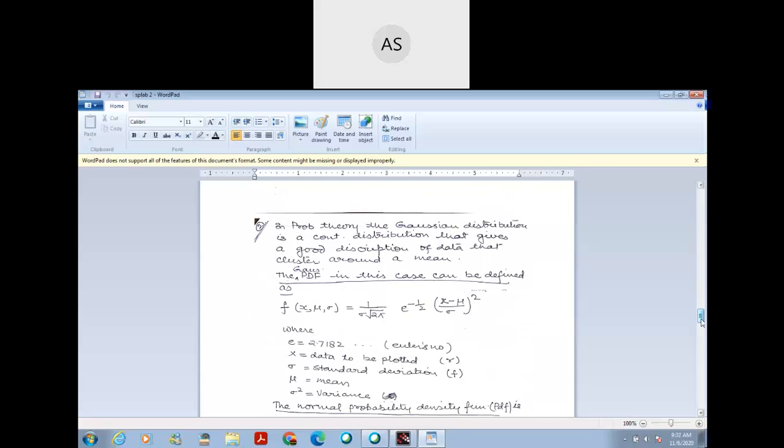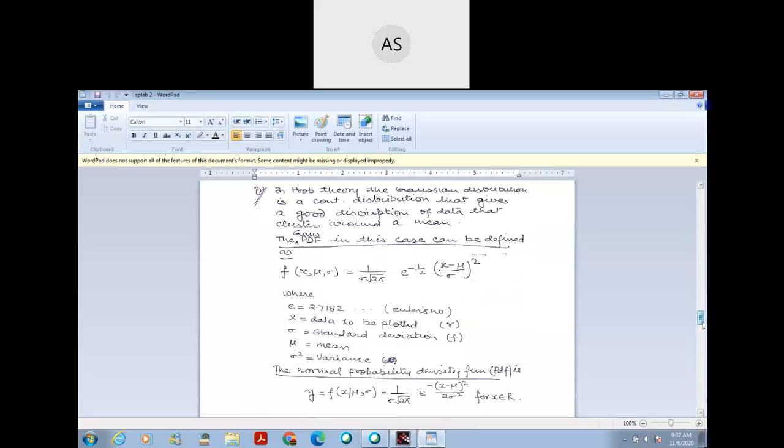In probability theory, the Gaussian distribution is a continuous distribution that gives a good description of data that are clustered around the mean. This is the formula for Gaussian PDF.